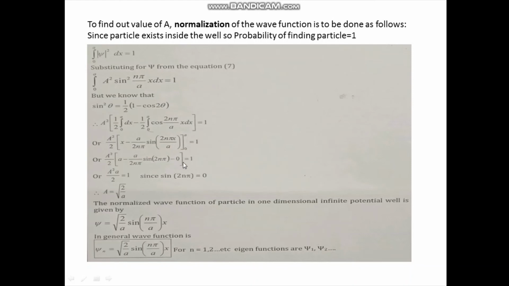So you close the bracket, that is equal to 1. So I get here a square by a by 2, and this is equal to 1.